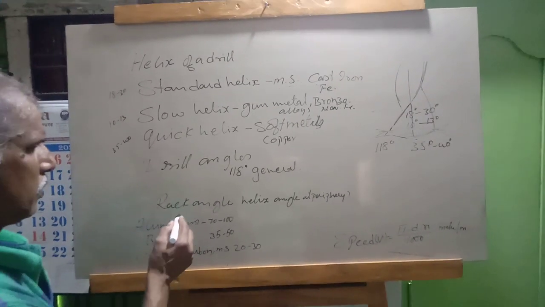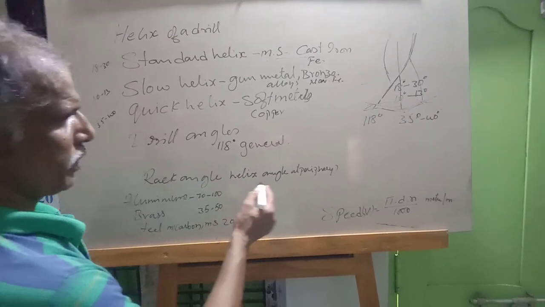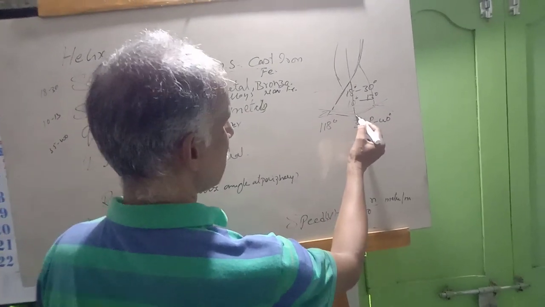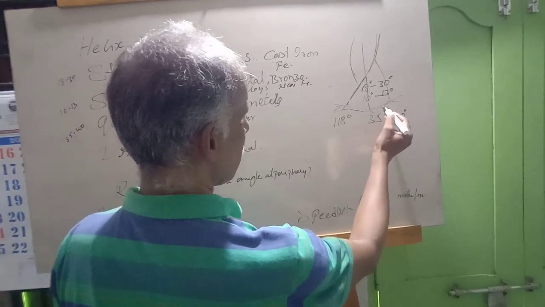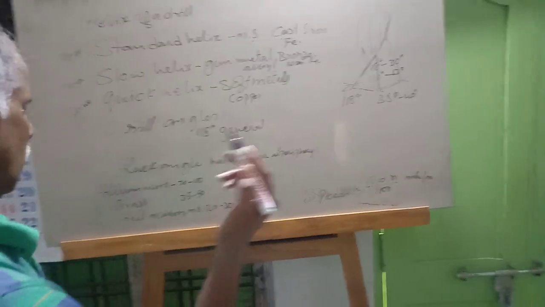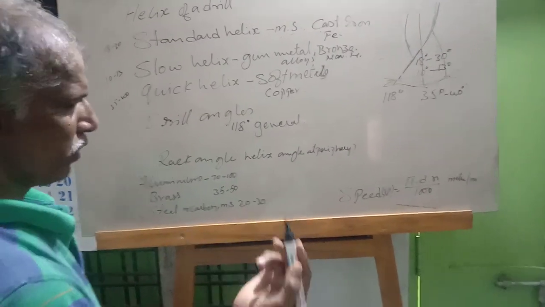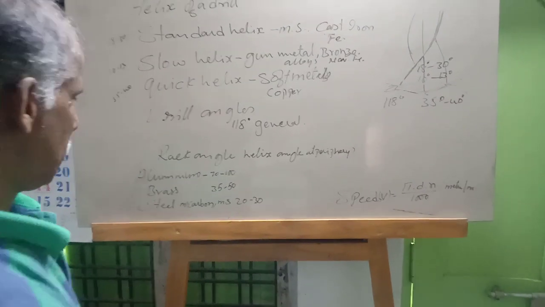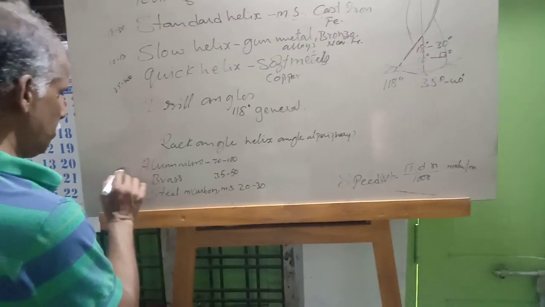Now, this is the helix angle, and this is the rake angle. Here the cutting edge also has a different shape, and we grind different angles. While grinding the different angles, we are using them for different materials, when you are drilling with this drill bit, for example, if you want to drill aluminium.